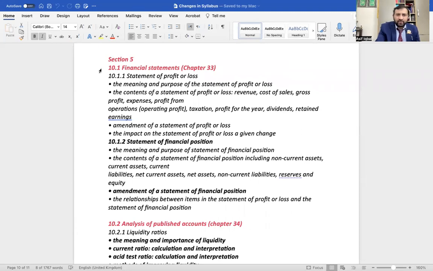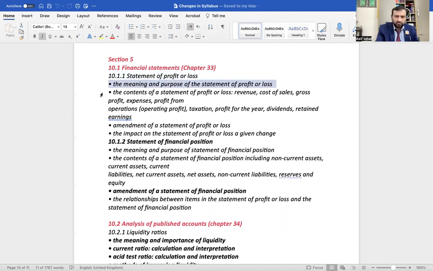Okay. 10.1 first, chapter number 33 of the Peter Stimson book, the name of the financial statement. This was part of A1. Now it has been made part of A2. Statement of profit and loss. Previously we knew it as income statement. The meaning and the purpose of income or statement of profit and loss was part of A1.